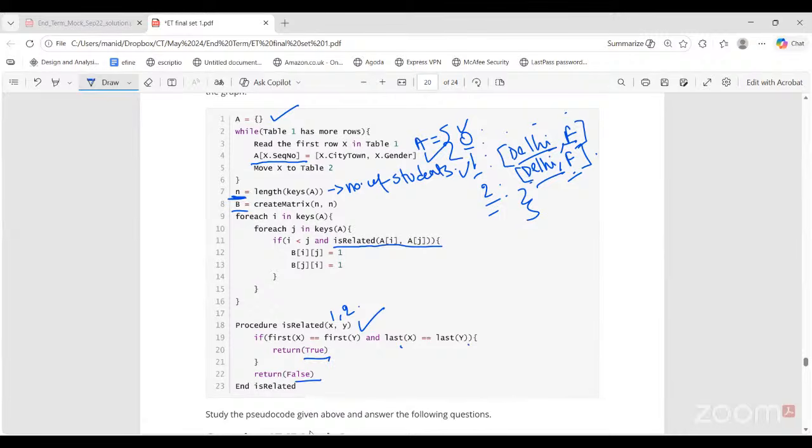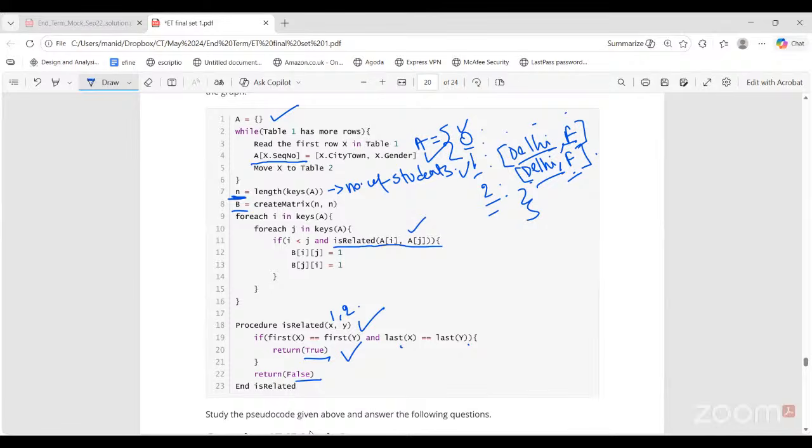So for every possible pairing, we are checking whether they are from the same city or town and have the same gender. So we are finding every possible pair of students that have the same city or town as well as the same gender. Then I will return the value true. So where is this value getting returned? Here.